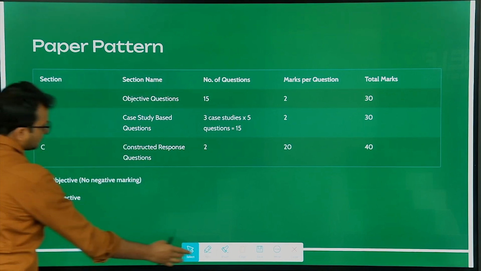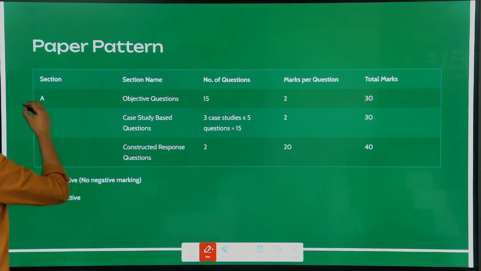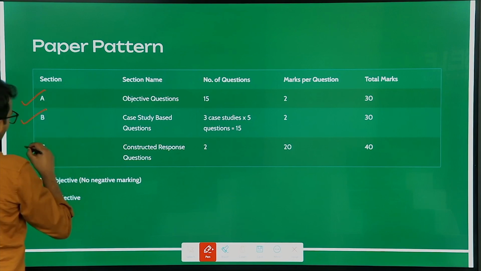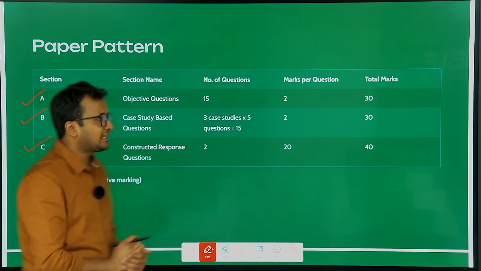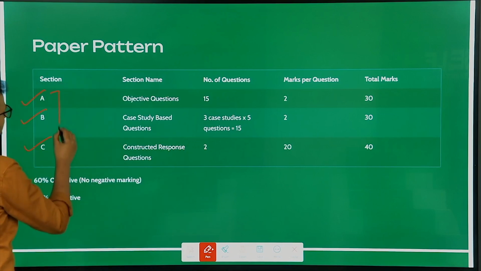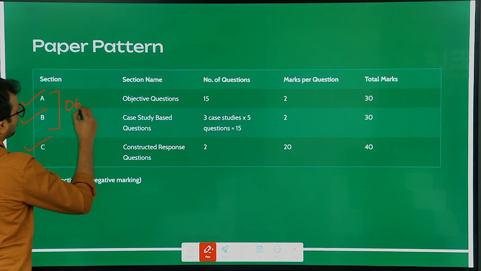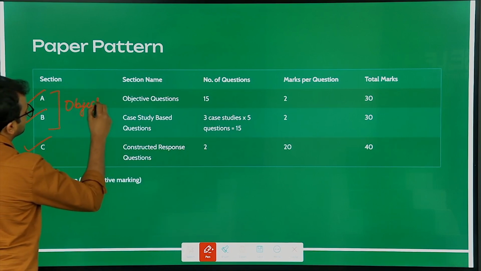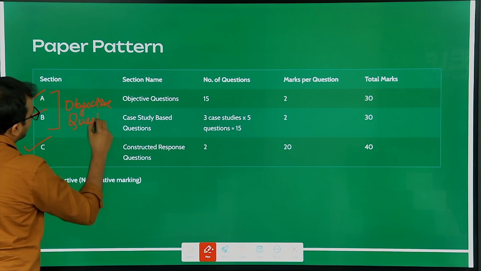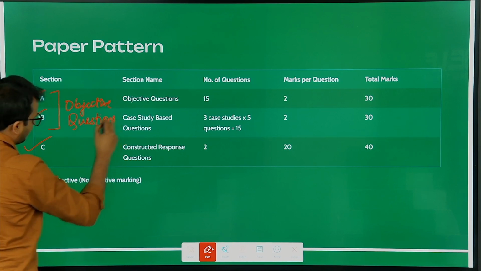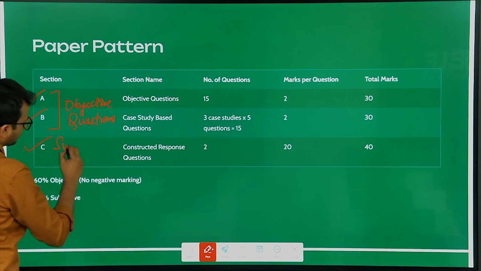First of all, like I discussed, there will be 3 sections: section A, B, and C. Section A and B will be basically your objective questions, and section C will be your subjective questions.